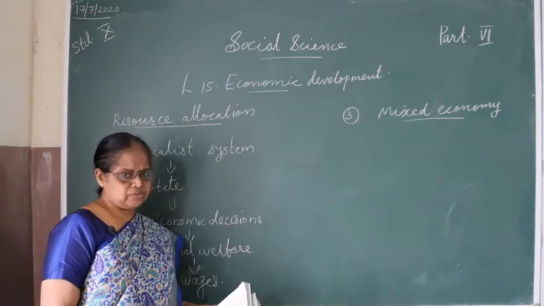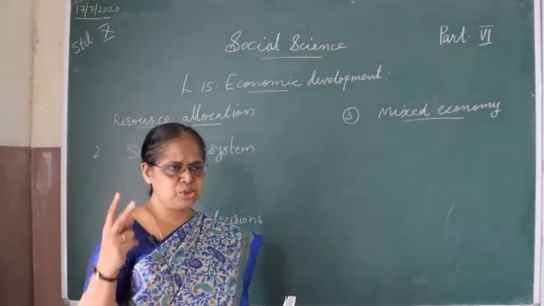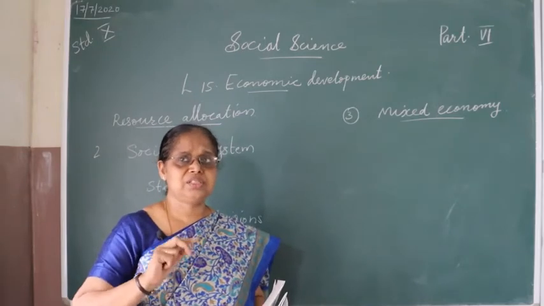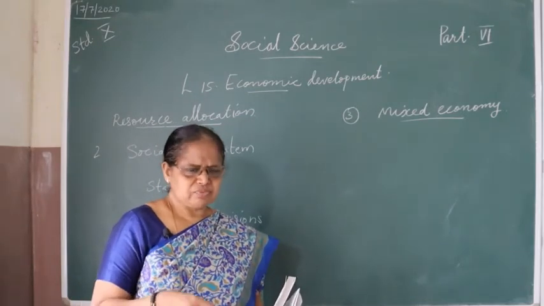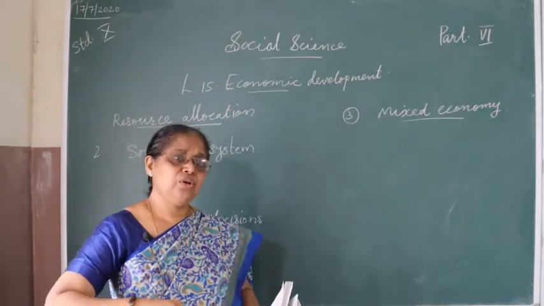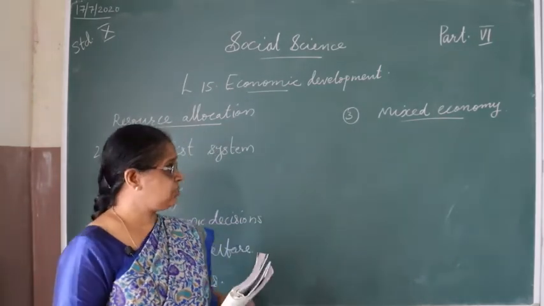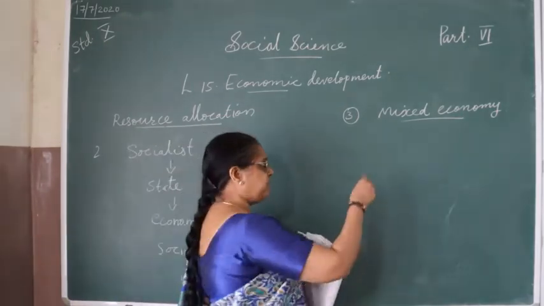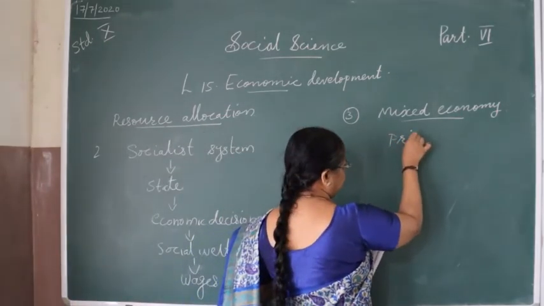Then the next one. Now we have seen two systems, market mechanism and socialist system. Both systems are not adopted nowadays in most countries. So we can see another system has formed, that is mixed economy, where both private and public participation is there.